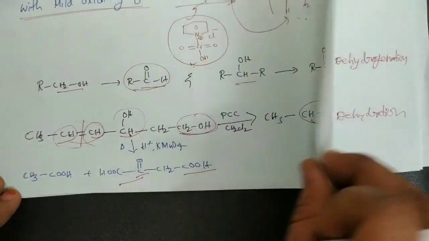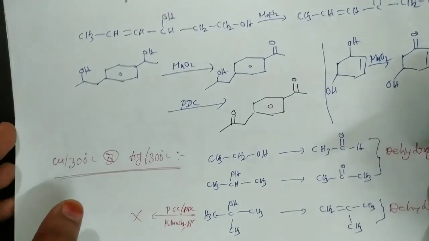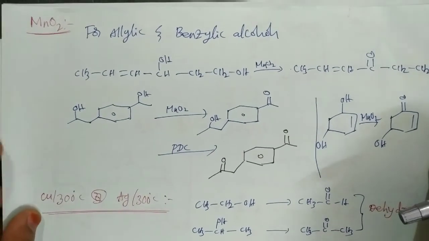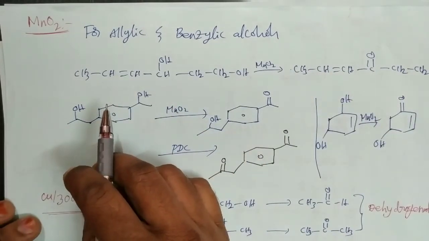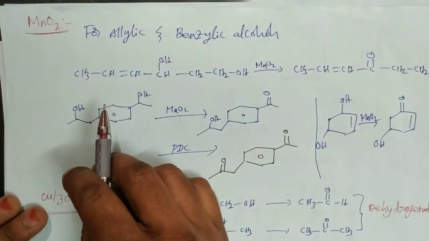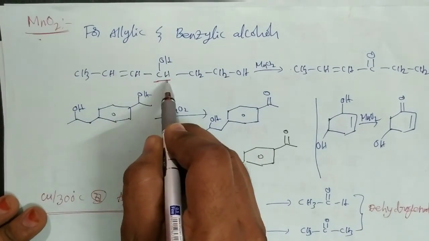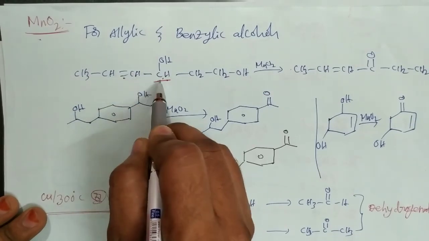So next, that is about the weak oxidizing agents PCC and PDC. Here MnO2. This MnO2 is also a weak oxidizing agent, but this is a very specific reagent for the oxidation of allylic alcohols and benzylic alcohols. That means here this is the allylic carbon. The carbon which is directly attached to the C double bond C, that is the allylic carbon.